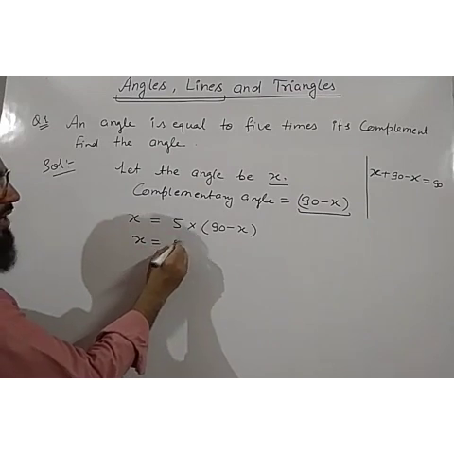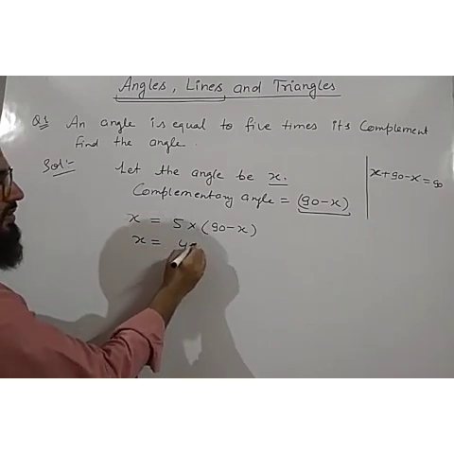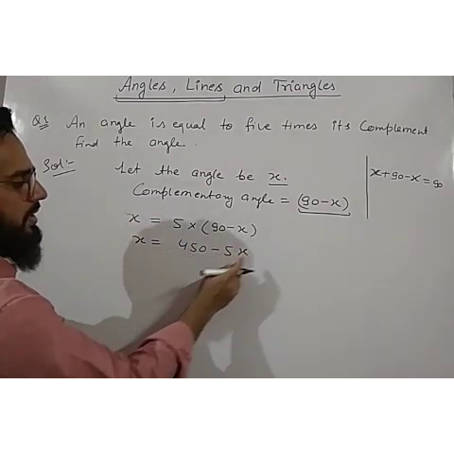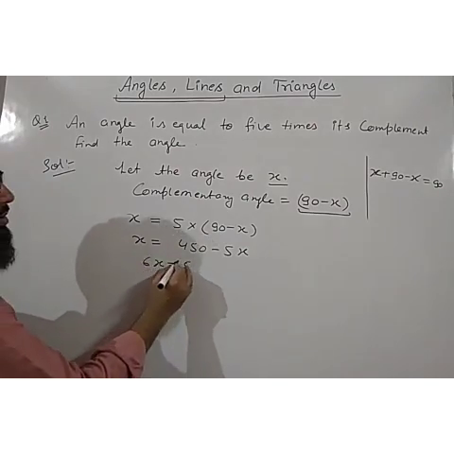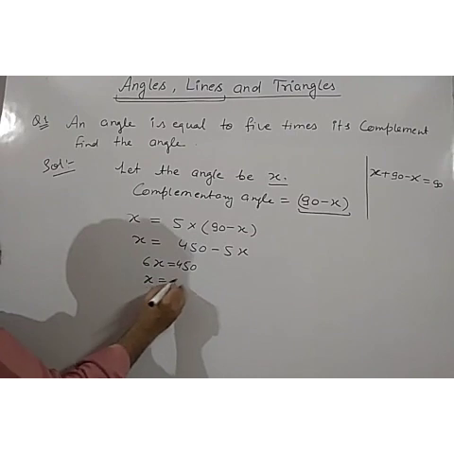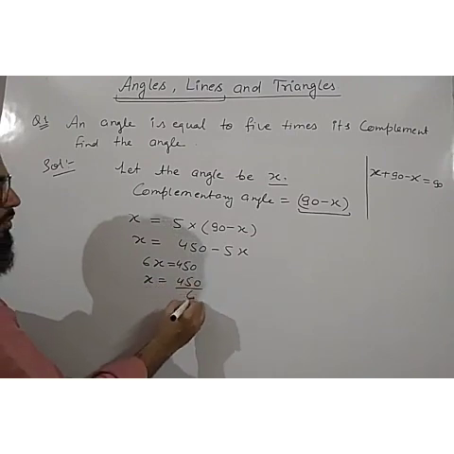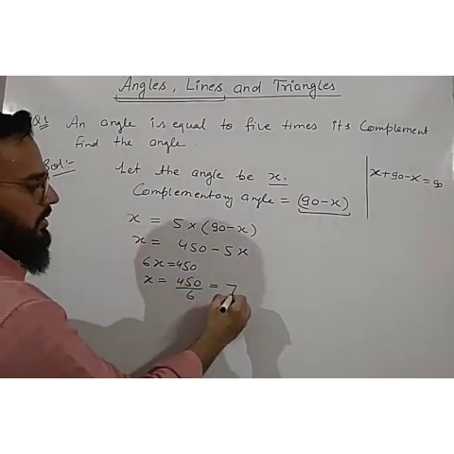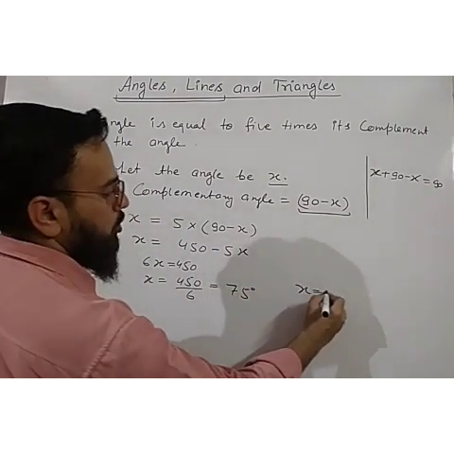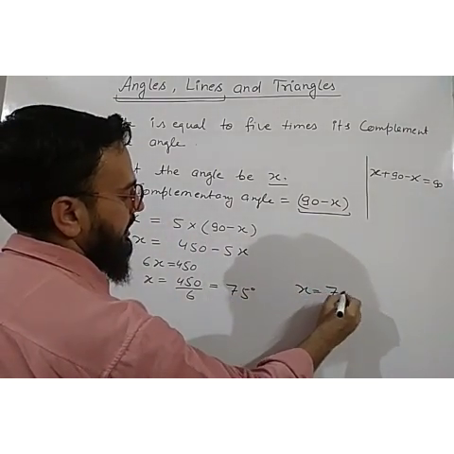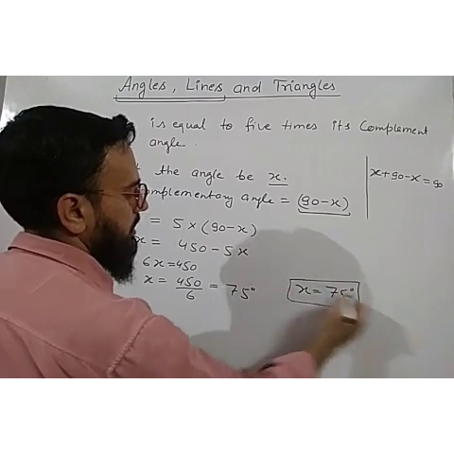You will get x equal to 5 9s are 45, so it will be 450 minus 5x. Taking 5x to the right hand side, it will be 6x equal to 450, or x will be equal to 450 upon 6. Which will be equal to 6 7s are 42, 6 5s are 30. So the angle is coming out to be 75 degrees, and this is our answer.